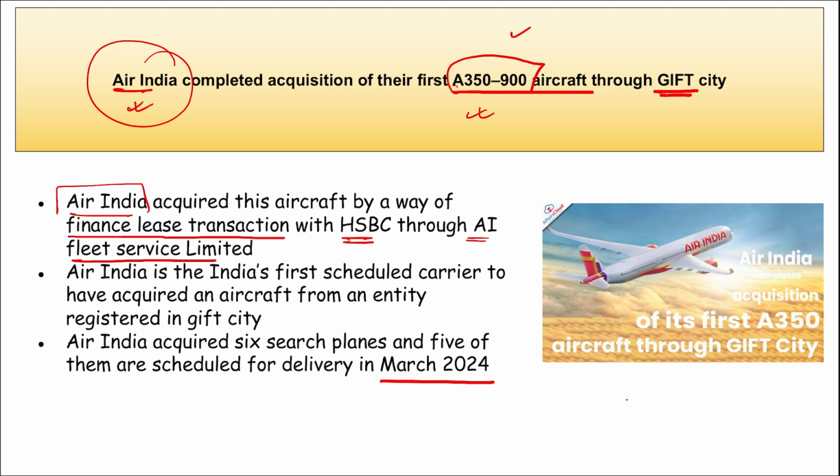Apart from this, it has ordered 470 new aircraft that include 34 A350-1000s, 20 Boeing 787 Dreamliners, 10 Boeing 777Xs, 140 A320 neos. These are all the names of the aircraft. So just a rough idea to give you an insight, correct?